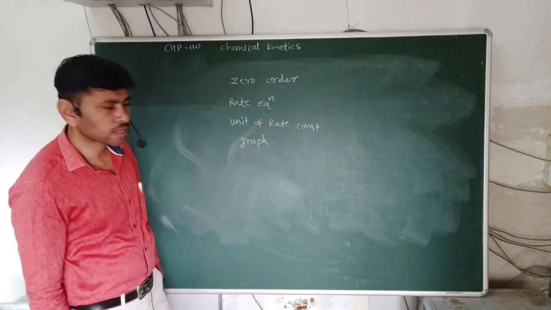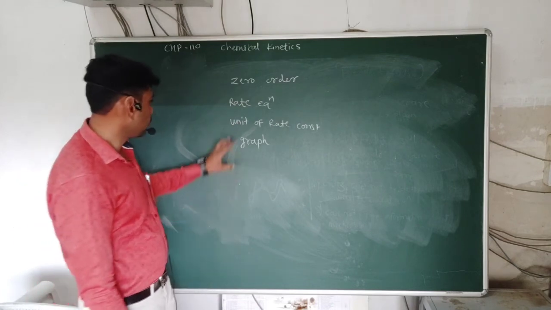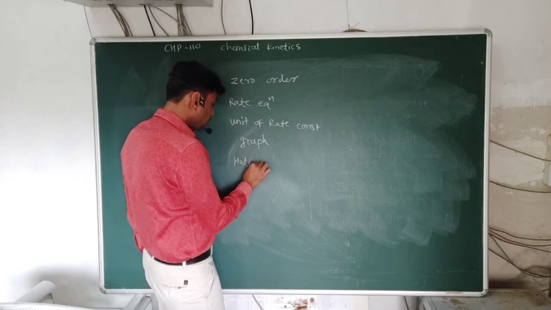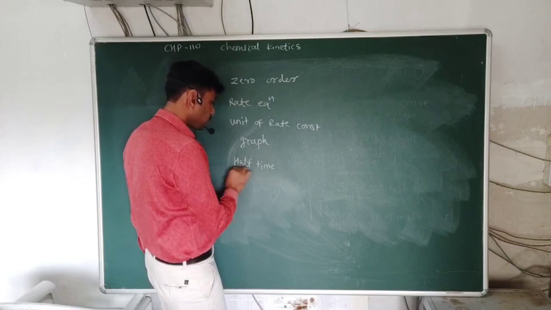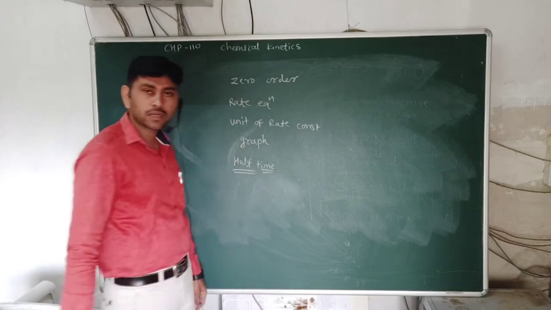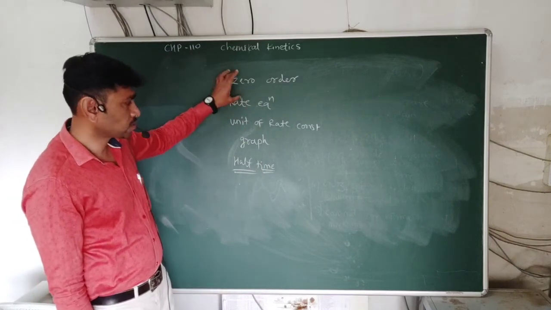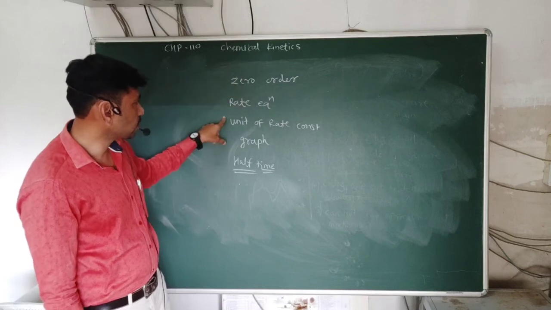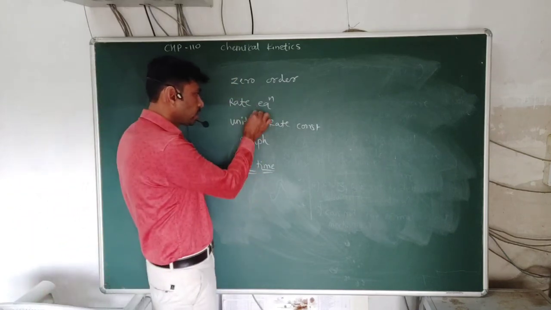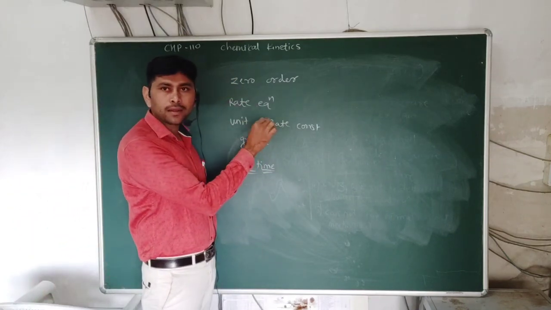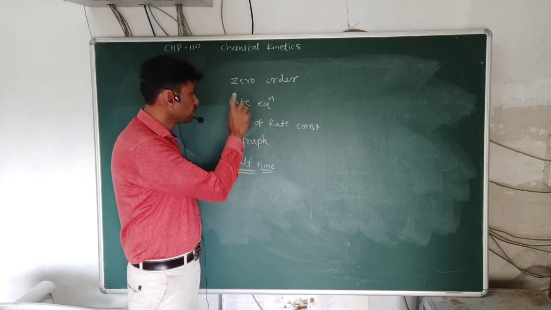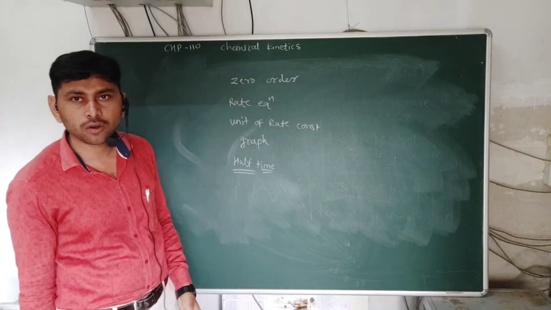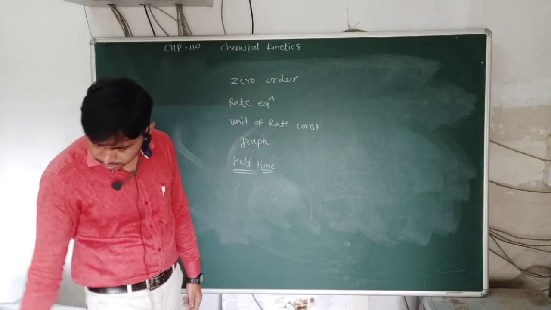In case of first order, second order, and third order, we also study the half life time. But in the case of zero order, we don't have to study this half life time. Here we have to study only the rate equation, units of rate constant, and graphical representation for zero order reaction. So let's see the zero order reaction. What is a zero order reaction? In the zero order reaction,